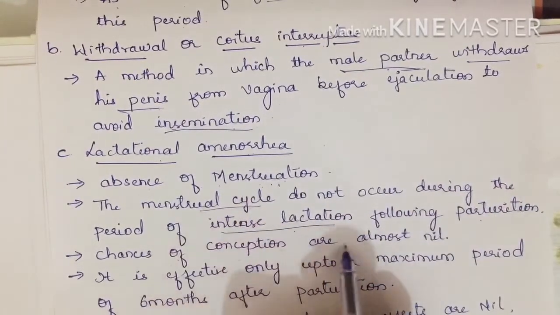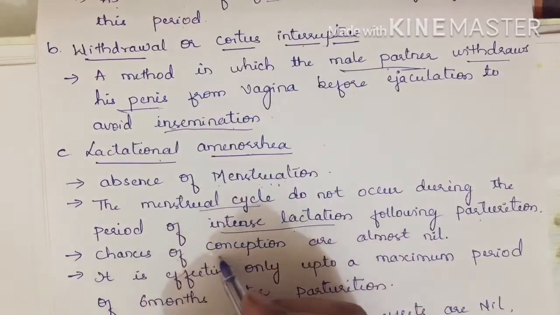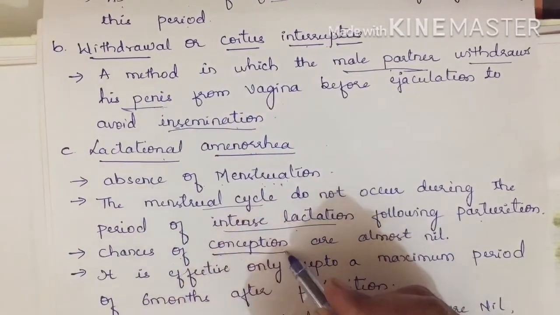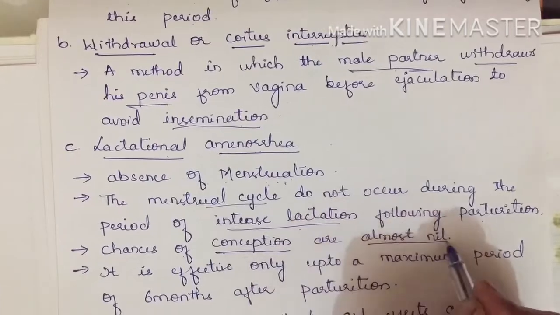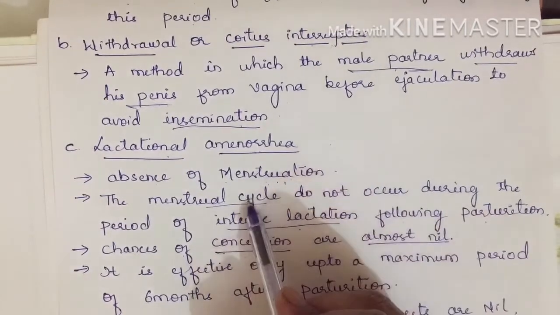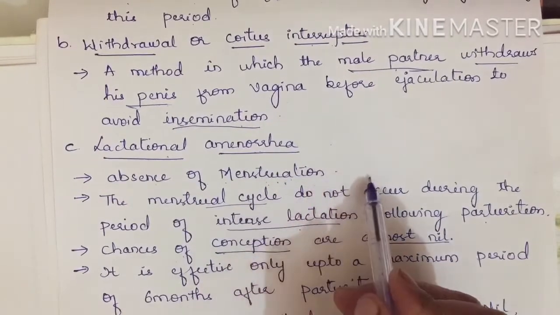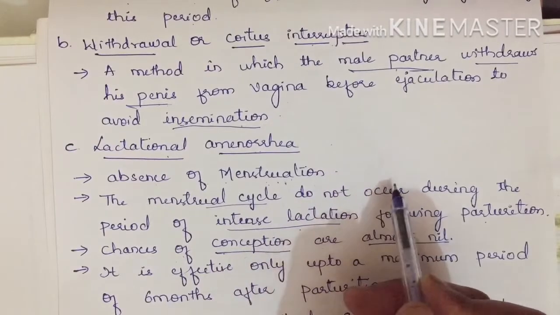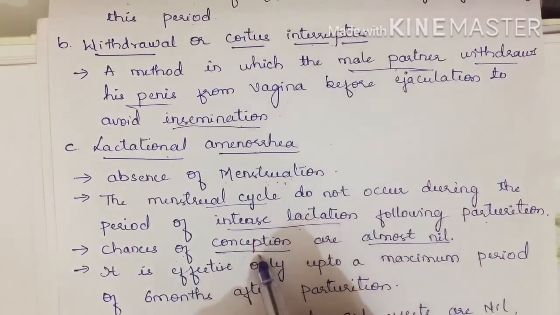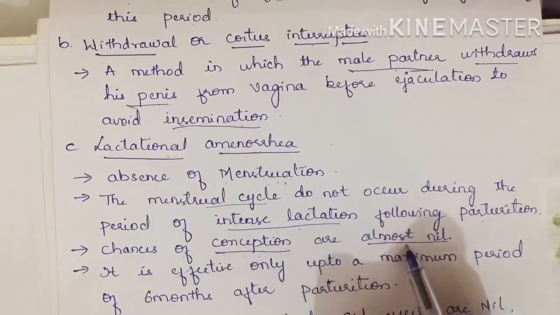Chances of conception are almost nil. Conceiving or getting fertilized is almost nil in this period, because there is no menstrual cycle and no ovulation. No ovulation means no ova, so the chances of pregnancy are nil.